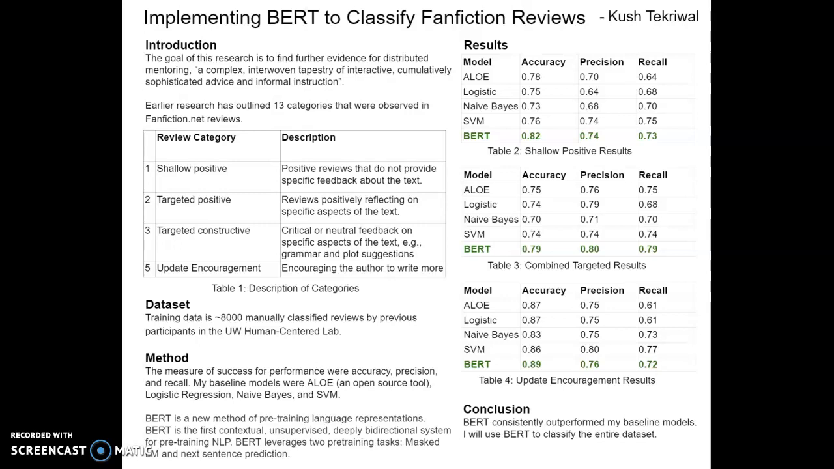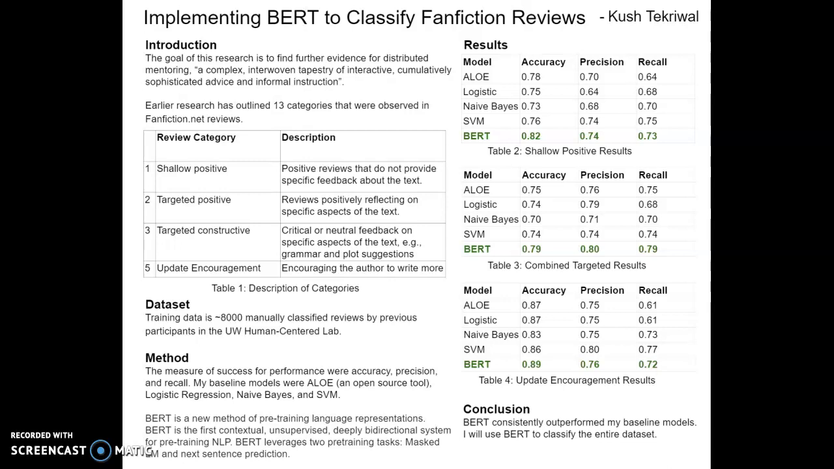Now the results are shown on the right. The reason I have 3 tables is because I performed one versus all classification for each of these categories rather than multi-class classification. As you can see, for shallow positive, BERT beat all my baseline models in accuracy, precision, and recall. This was consistent even with combined target and update encouragement. So overall, BERT consistently outperformed my baseline models when trying to predict the category for a review.